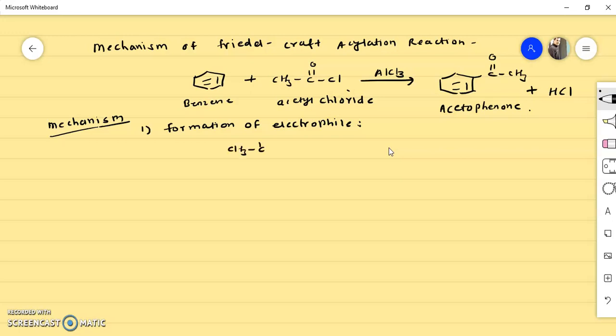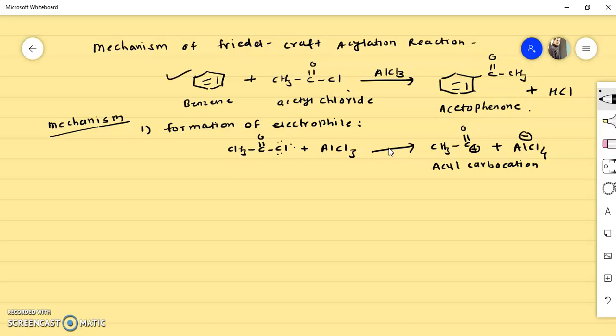This acetyl chloride CH3COCl comes in the vicinity of this Lewis acid AlCl3, and this aluminium, as it is a Lewis acid, can accept electrons from this chlorine because chlorine has a lone pair of electrons. So there is a formation of this cation CH3CO plus, and AlCl4 minus is generated. So this is the acyl carbocation, and this acyl carbocation will work as an electrophile for the further mechanism.